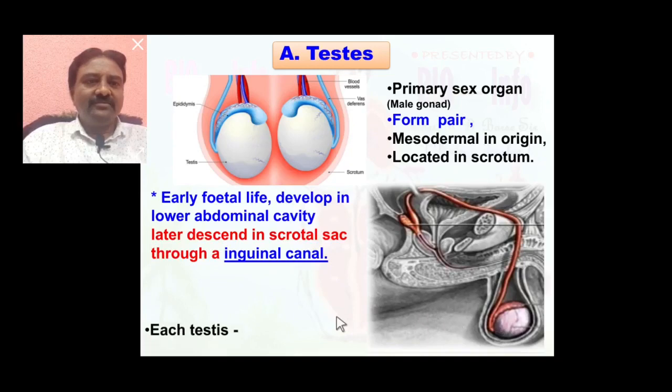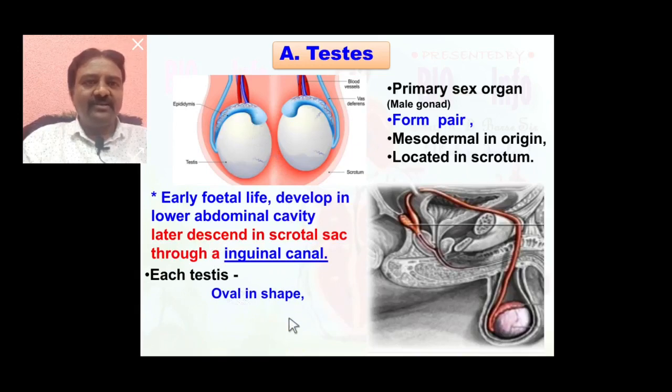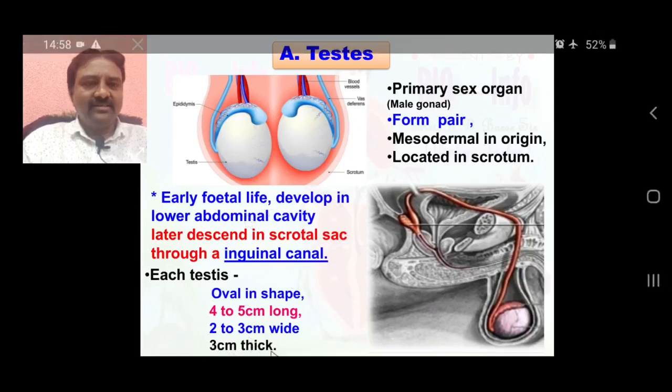Now, each testis is oval in shape. Seen here, the oval-shaped testis measures about 4 to 5 centimeters long, 2 to 3 centimeters wide, and 3 centimeters thick. This is the measurement of each testis. Remember this.